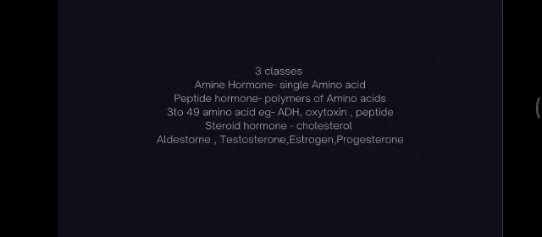And the last class of hormones is steroid hormone. Steroid hormones are derived from cholesterol. All the steroid hormones are formed from cholesterol. Examples that come under this are aldosterone, testosterone, estrogen, and progesterone. These are all examples of steroid hormones.